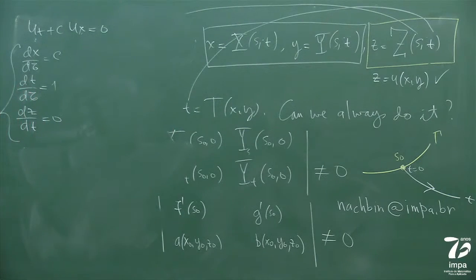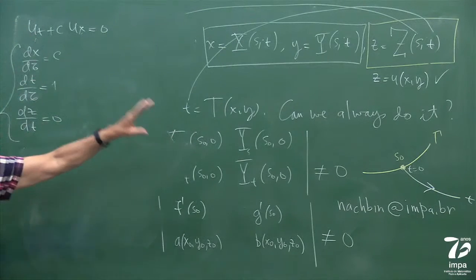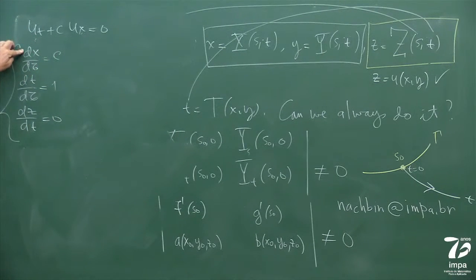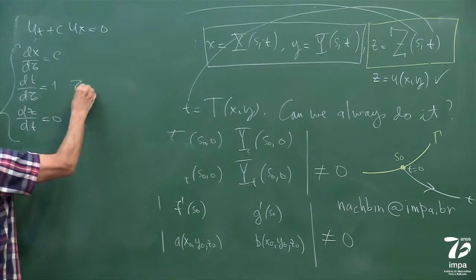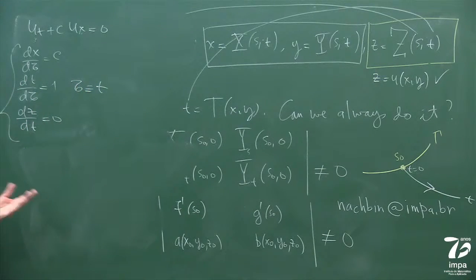Since I started the class with this, let me finish with this. If I just follow the rules, the characteristics, we don't want to memorize things, right? But if you just plug in the characteristics, dx d tau is c, dt d tau is 1, and da d tau is 0. So then you say, well, wait a minute, it's an initial value problem, but look, dt d tau is 1 means that tau is identical to t.